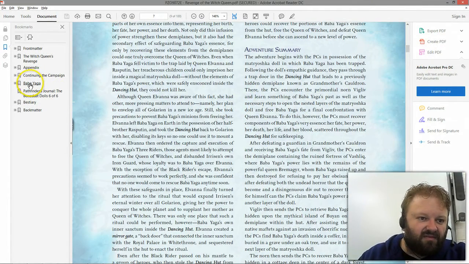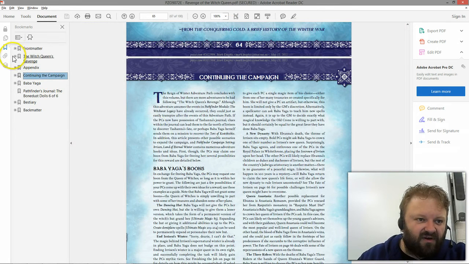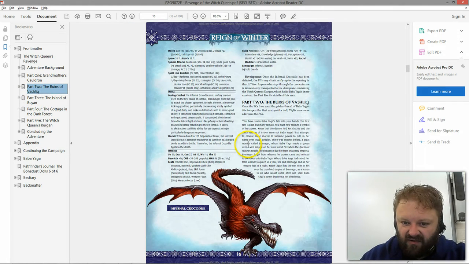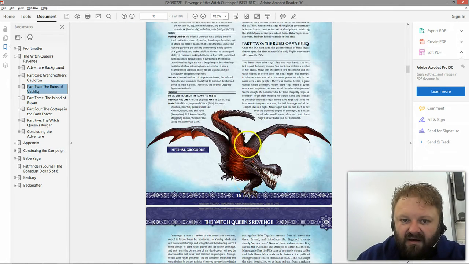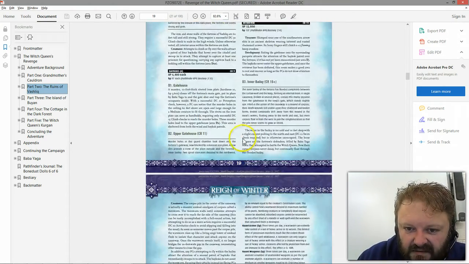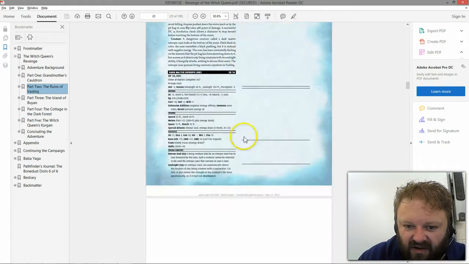So, Baba Yaga, continuing the campaign. Oh, that's afterwards. Okay, the Witch Queen's Revenge. Here we are. Part 2, the Ruins of Vashlik. So we're about to move into part 3, but I better go see the end of the Ruins of Vashlik, just to see what happens after they get where they are.